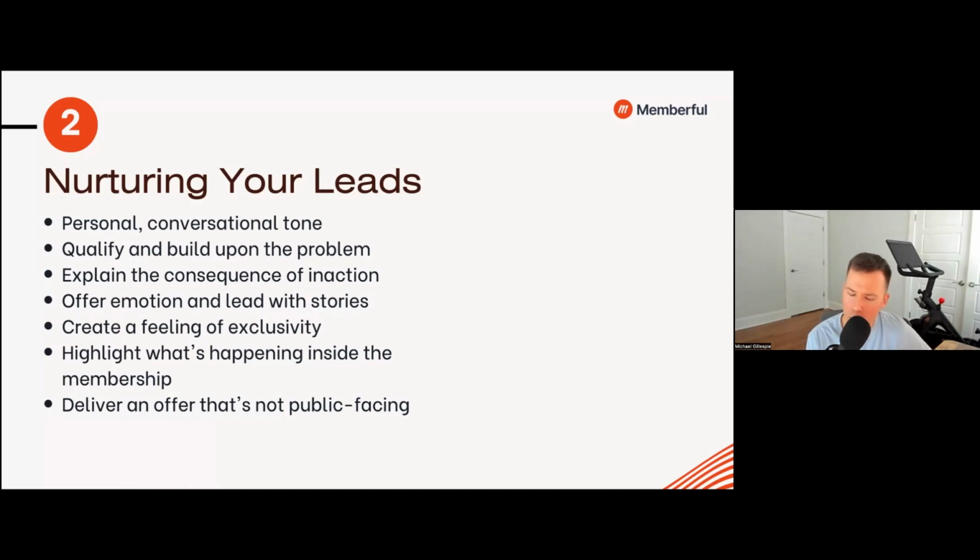But most importantly, we want to qualify and build upon the problem that we know we need to solve for this audience. So how do you do that? Well, we likely know at this point what the problem is they're having, but we have to explain the gravity of that problem and what happens if this person was to come out of a scenario where they don't take the action you want them to take. What is the consequence of inaction?